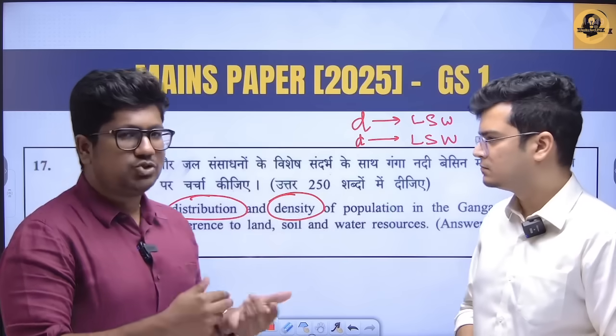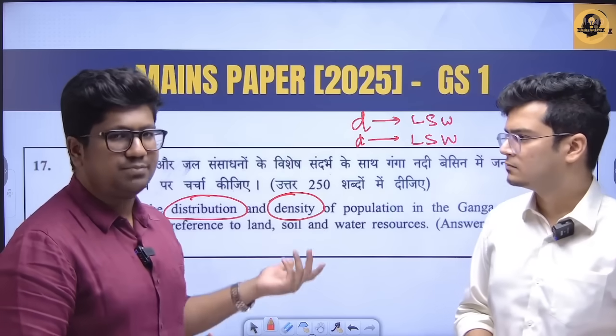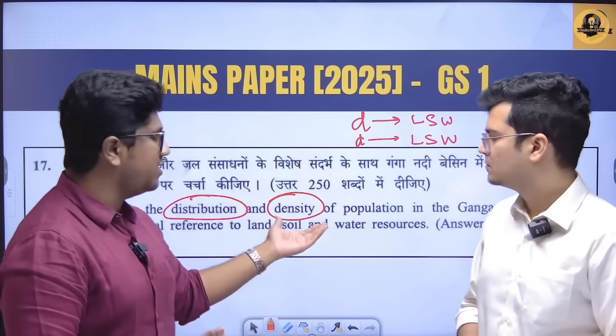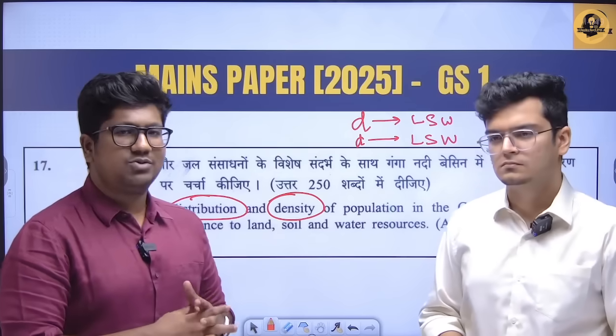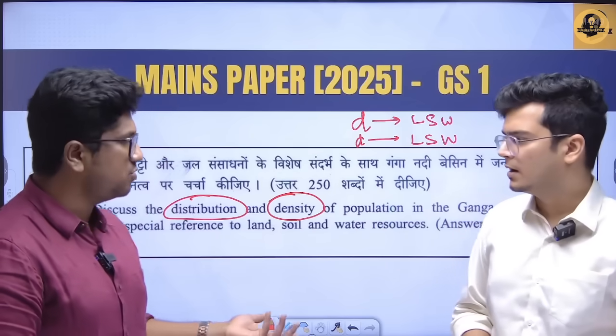So maybe we can show a bit of difference in the examples. For example, for density, we can use the example of a delta region. For distribution, maybe we can use an example of a fertile plains. So maybe like that.